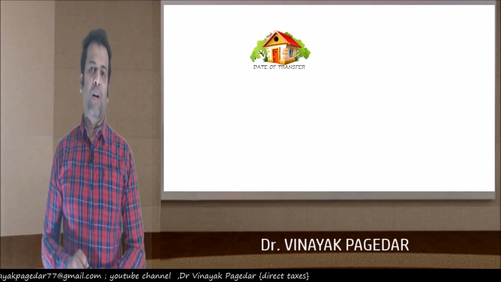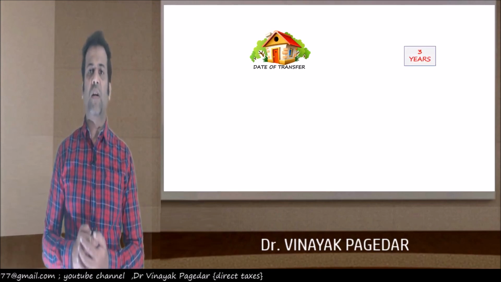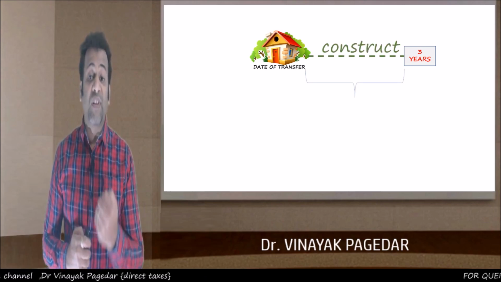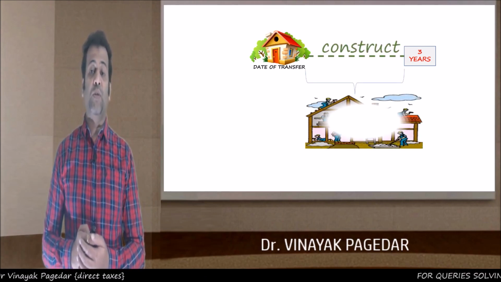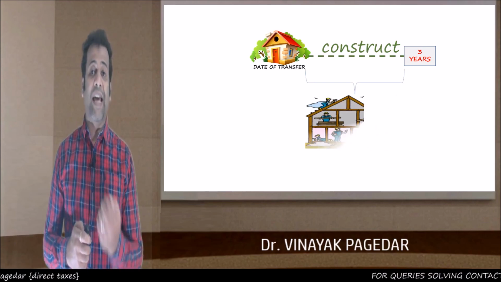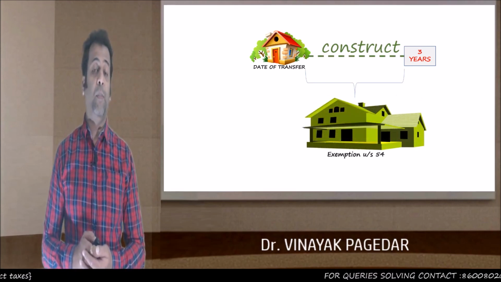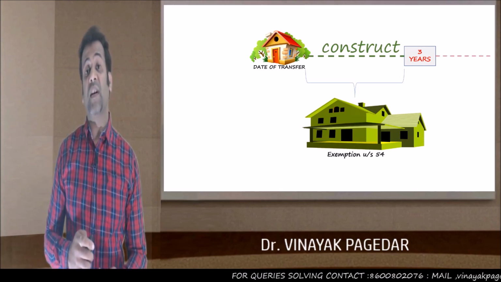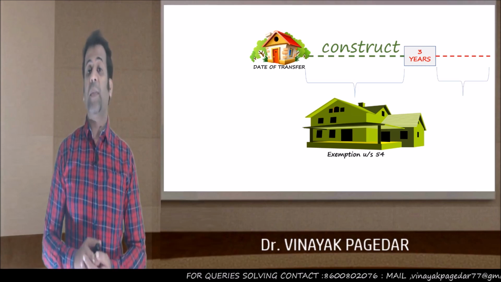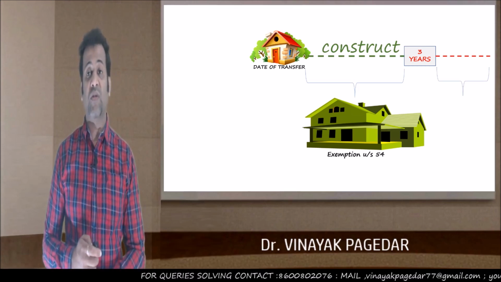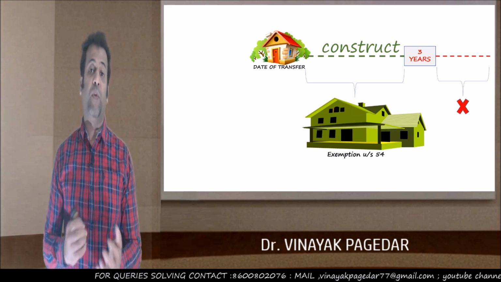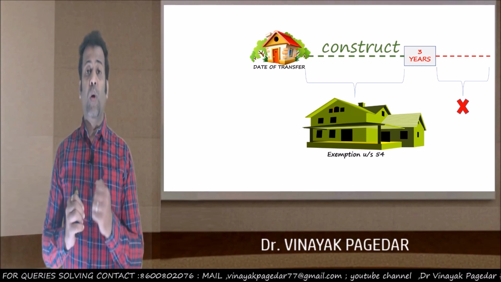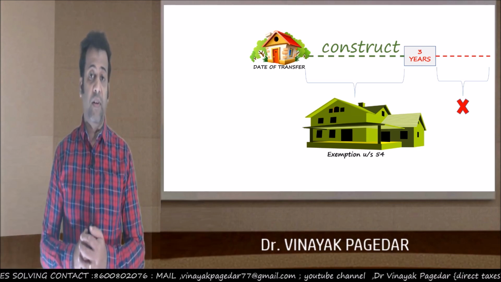Construction takes longer. So in case you are constructing a house property, then you get a time limit of 3 years from the date of transfer. So your new house should be constructed and the investment has to be made within a period of 3 years to claim the exemption. You'll say, sir, what if we've constructed beyond the 3 years time limit? Then my friends, whatever investment goes in such construction, that will not be eligible for the exemption. Okay, so that was your 1 year before, 2 years after, and 3 years after, the 1, 2, 3 time limit.